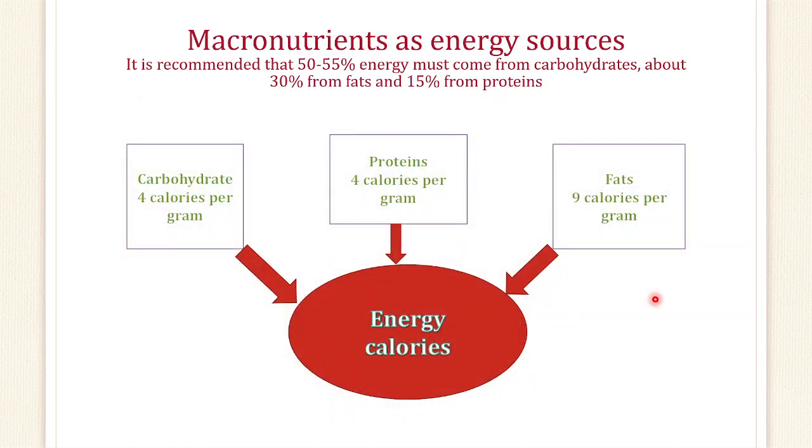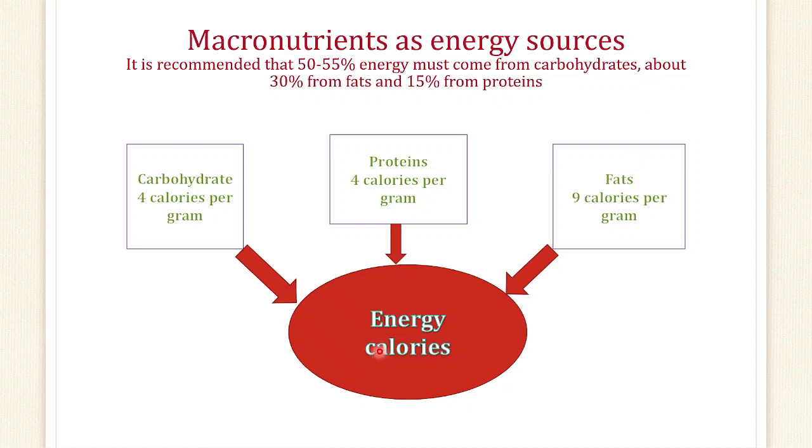Now coming to the macronutrients as the energy source, it is recommended that 55% of energy must come from carbohydrate, about 30% from fat, and 15% from protein. Why is it written like this? All these nutrients we take to get energy. Now how much energy are we getting from these nutrients? From carbohydrate we get 50 to 55%, from fat 30%, and from protein 15% of the energy.